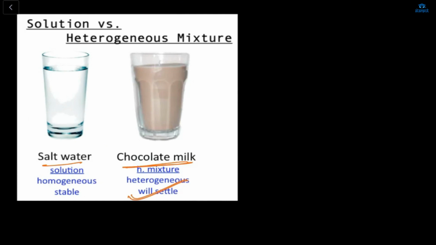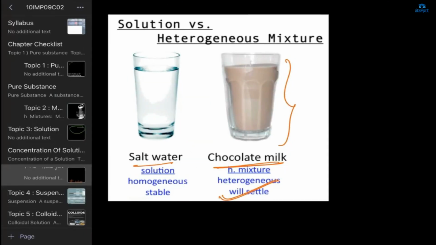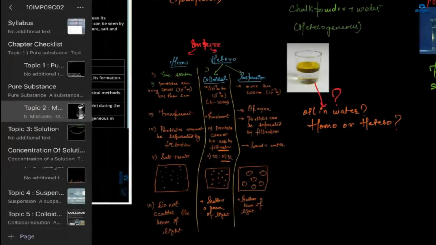chocolate milk is your heterogeneous mixture, because sometimes क्या होता है कि chocolate will settle down, so this is a kind of a heterogeneous mixture. Next this thing, just a minute.